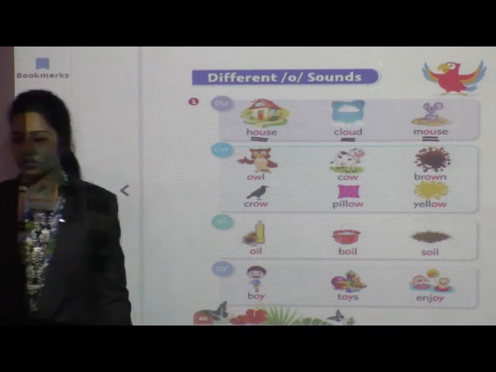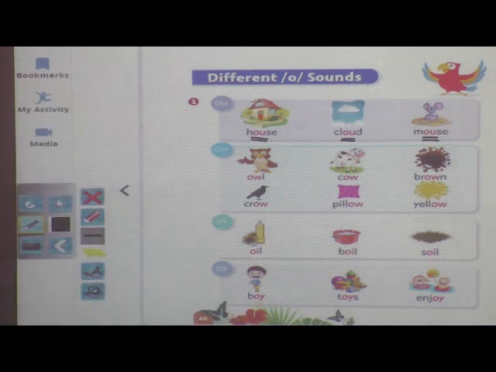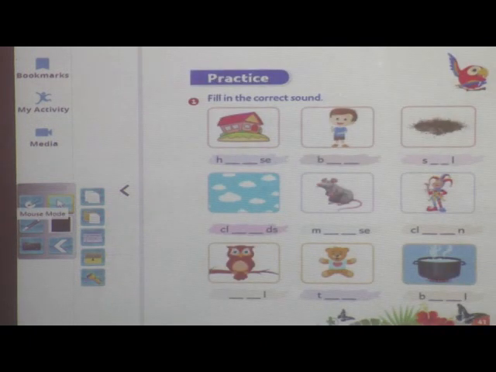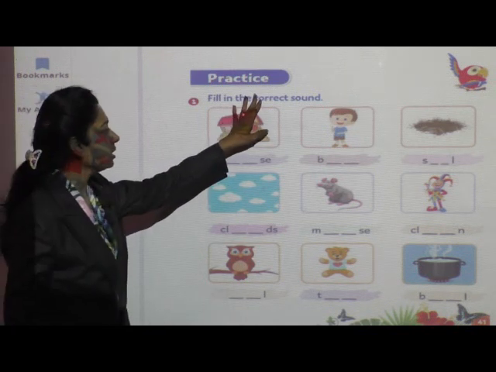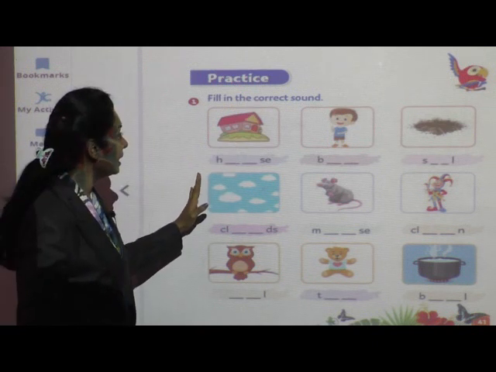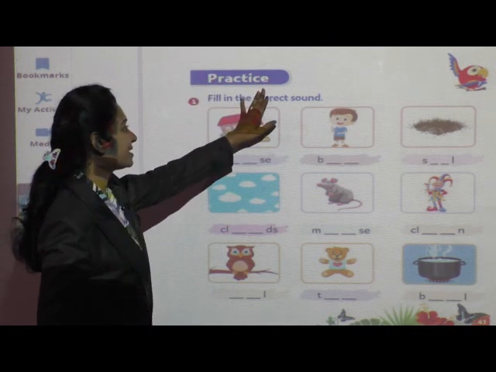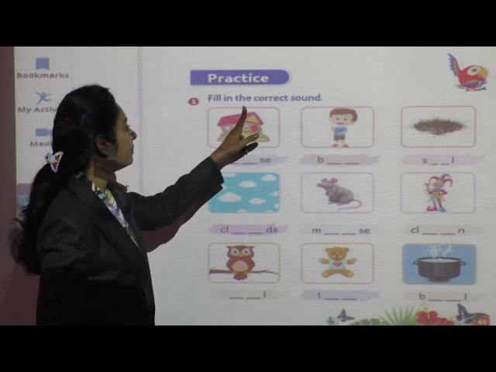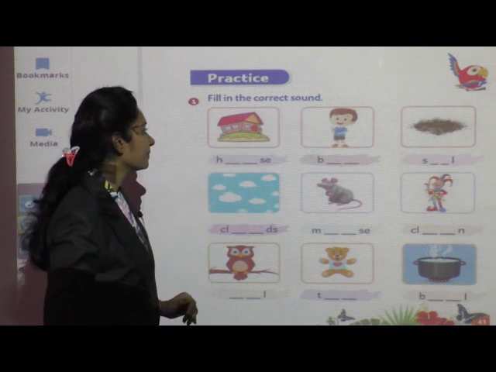Fine. Now come to page number 41. Okay, sharpen your pencil, all of you. Okay, now children, on this page one practice sheet is there. We are going to complete this practice sheet. Okay, just repeat after me. Practice, fill in the correct sound.